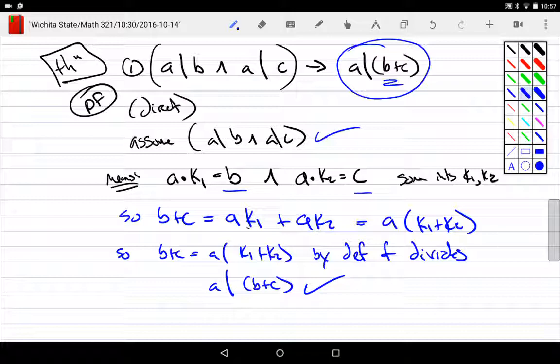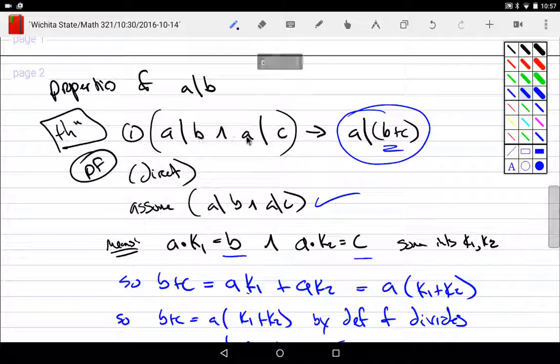How do I prove divisibility things? We have to turn them into algebra. Then we use the algebra to show that we have this. But now that you have this theorem, you can actually skip algebra, right? Now I could just memorize this theorem and say, oh, if I have A divides B and A divides C, then A divides B plus C. I don't have to do any algebra. I can just jump straight to the answer.